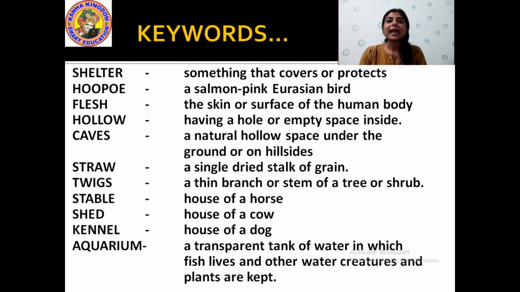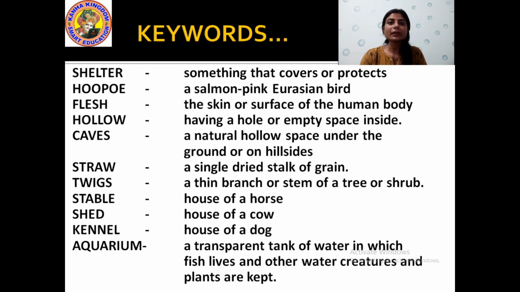Okay. Then hollow. What do you mean by hollow? I told you it is having a hole or empty space inside. It is a hole or empty space where rabbits live. That is hollow. Then caves, C-A-V-E-S. It is a natural hollow space under the ground or on hillside. Caves are the natural hollow space, that means empty space, under the ground or the hillsides.